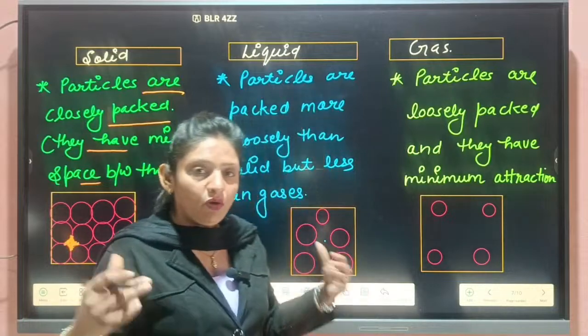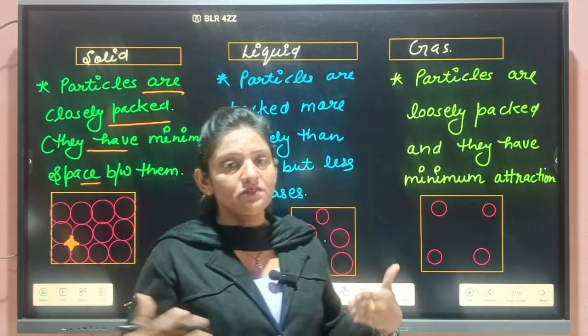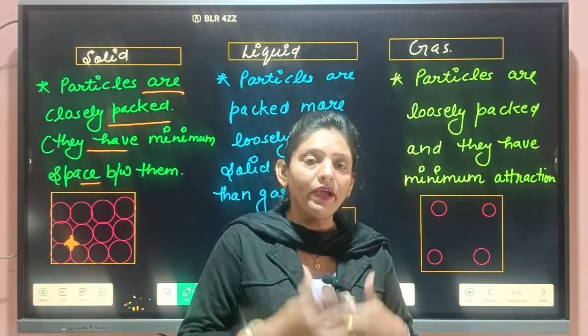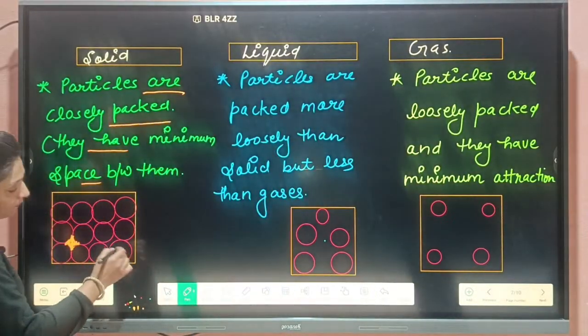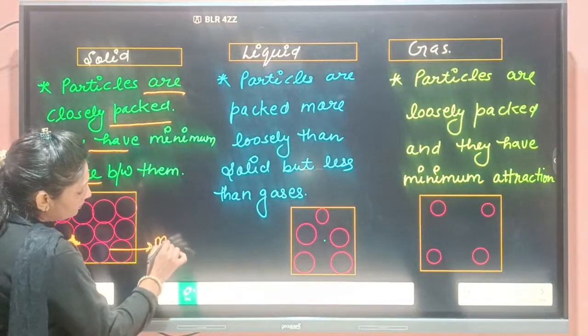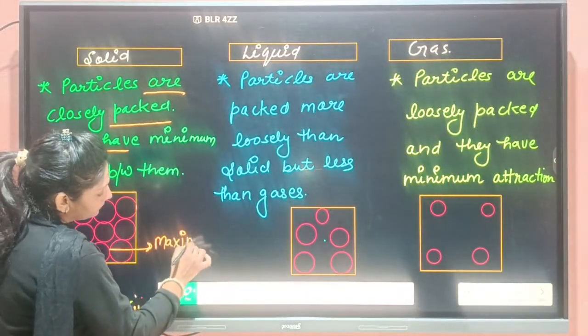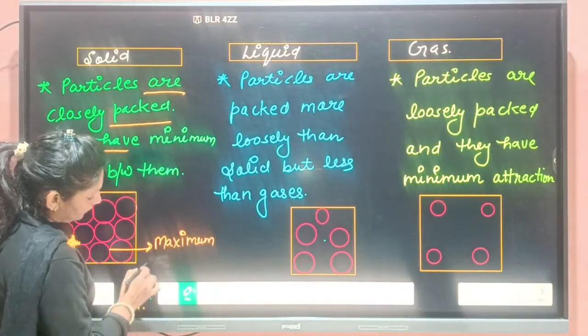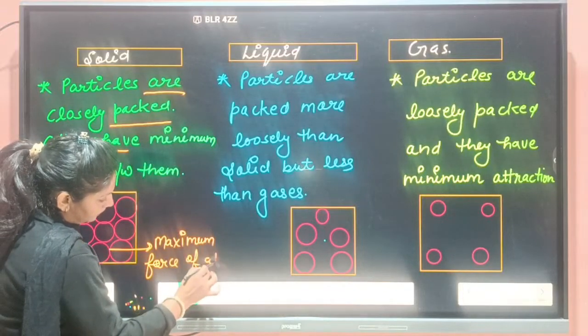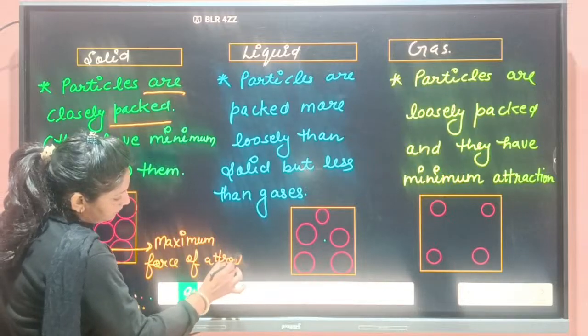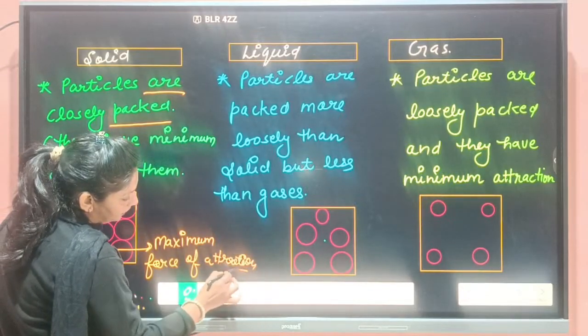So they have minimum space between them and they have maximum force of attraction. Maximum force of attraction they are having.